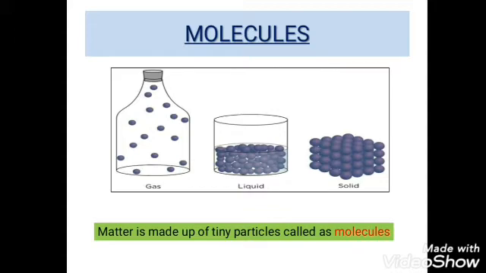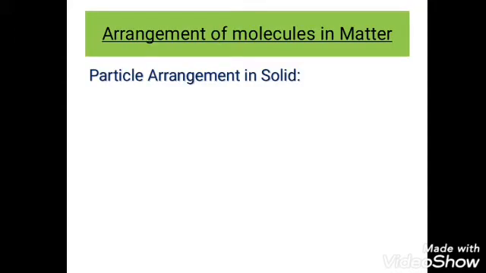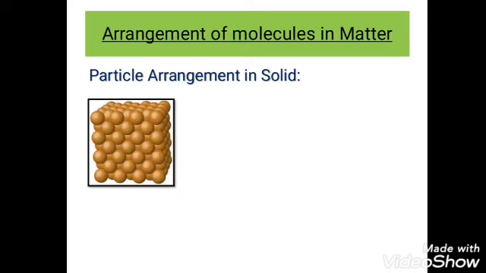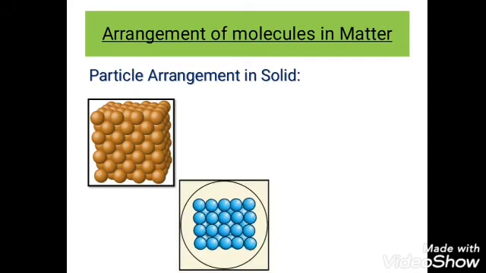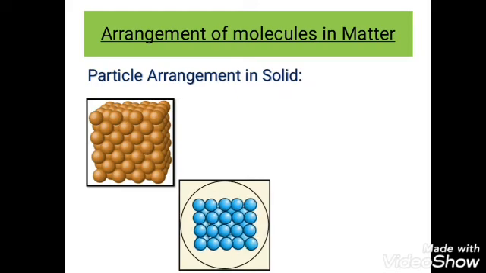Firstly, we'll see how particles are arranged in solids. Children, as you look at this picture, in solids all the molecules or particles are tightly packed and so they cannot move away from each other, which means there is very little intermolecular space between the molecules. Yes, this is why solids have definite shape and volume.